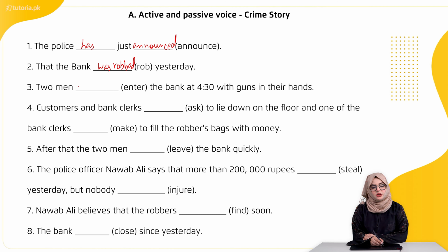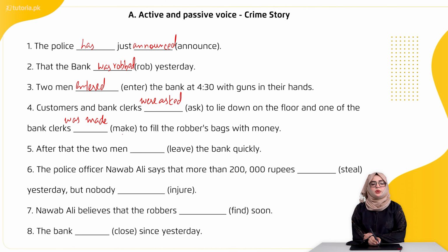in their hands, entered. Fourth is customers and bank clerks dash and we had the word ask in brackets to lie down on the floor and one of the bank clerks dash, the second word is make in brackets, to fill the robber's bag with money. Customers and bank clerks were asked to lie down on the floor and one of the bank clerks was made to fill the robber's bag with money.